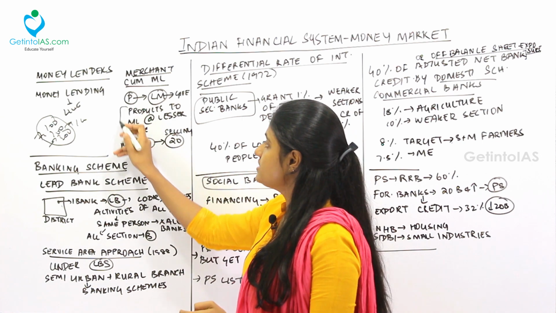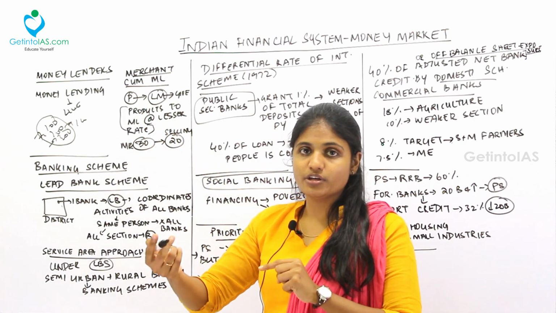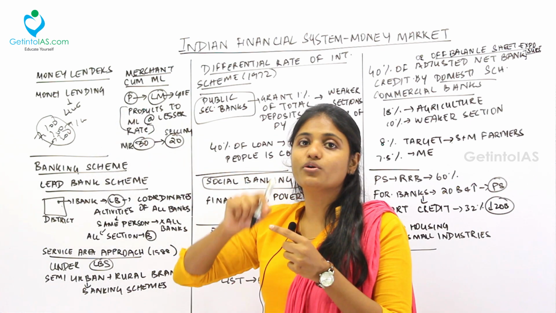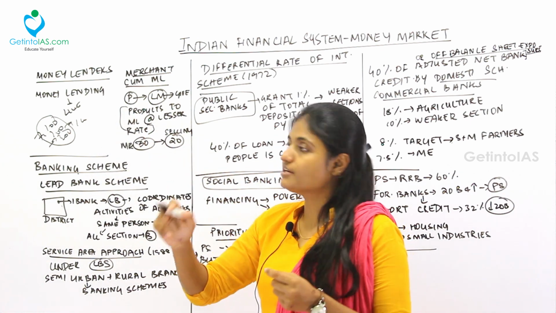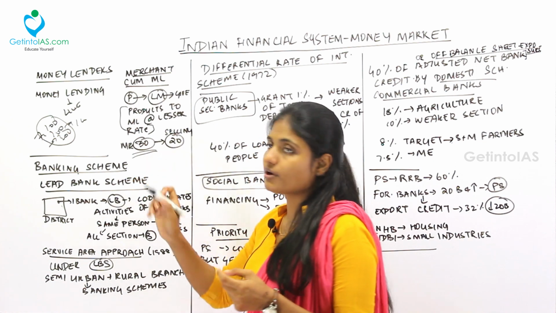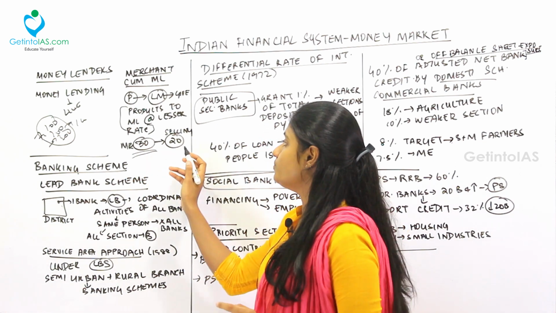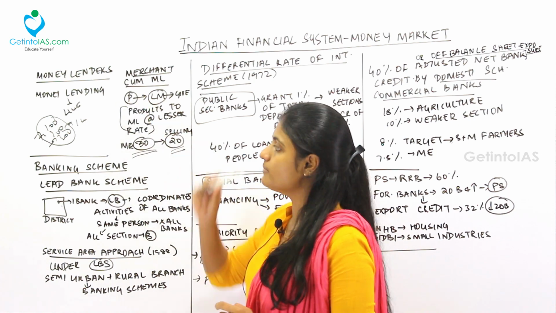So at the initial stages, until paying the money back to him, whatever products I produce under my production unit, I should sell only to him, that too at a lesser rate. See, normally the market value of my product will be 30 rupees, but I should sell my product to him at 20 rupees. So this is called a merchant cum money lender.